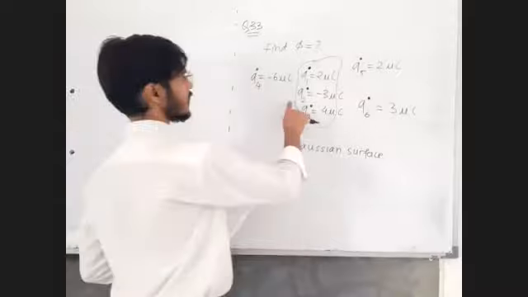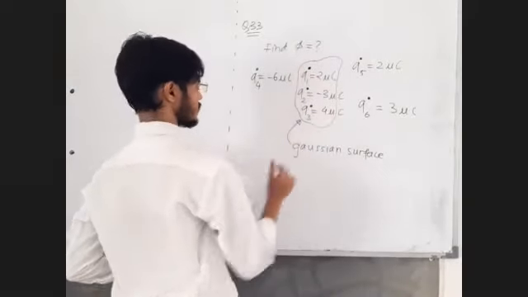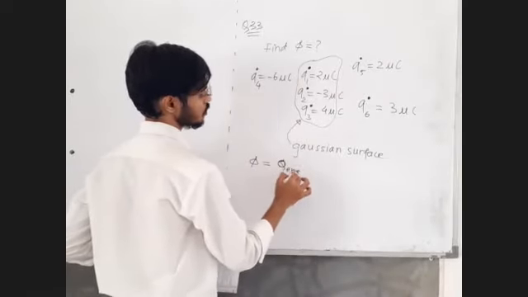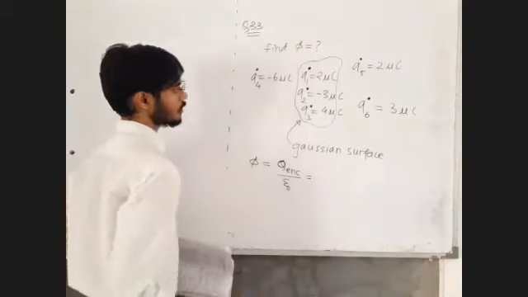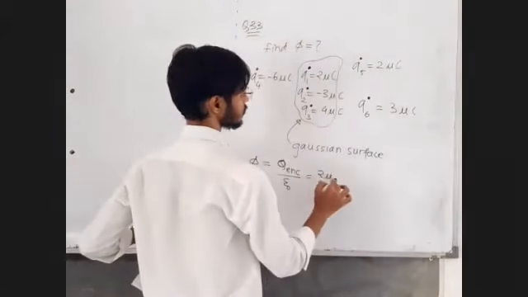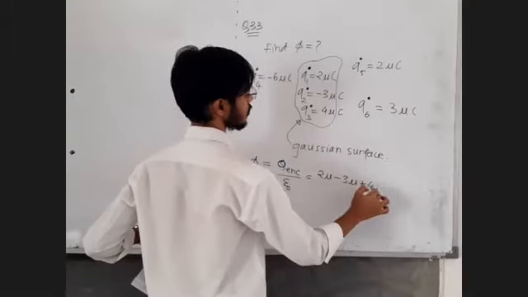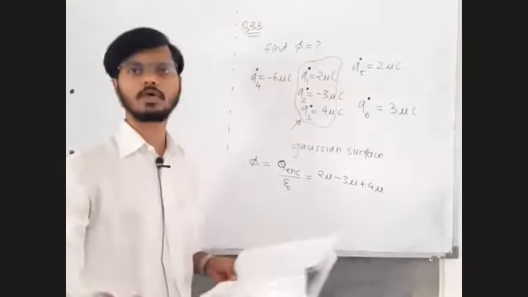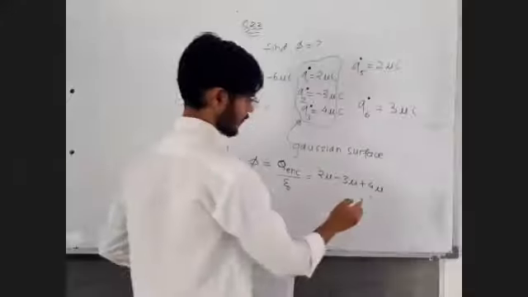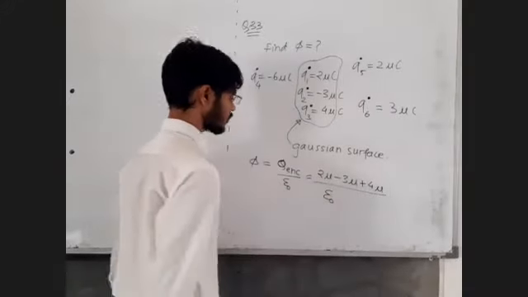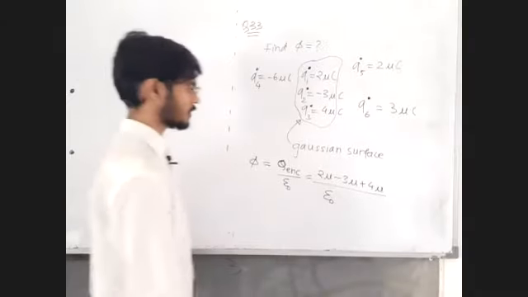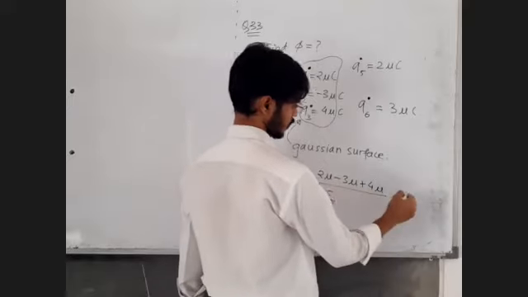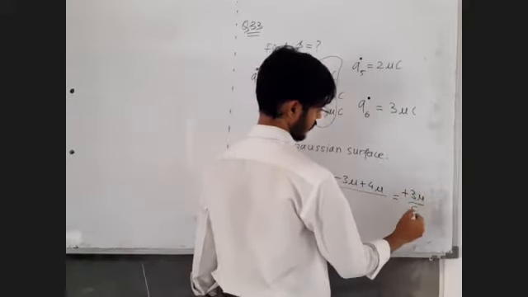Okay, we have to find out electric flux over this Gaussian surface. So flux over that Gaussian surface is equal to, write down, charge enclosed upon epsilon 0. Now what is the overall charge enclosed? 2 micro minus 3 micro plus 4 micro. Only these charges are to be considered. Outside charges are not required to be considered. Okay, that we already know. Divided by epsilon 0. What will be the answer? 2 minus 3 is minus 1, minus 1 plus 4 is equal to plus 3 micro upon epsilon 0.